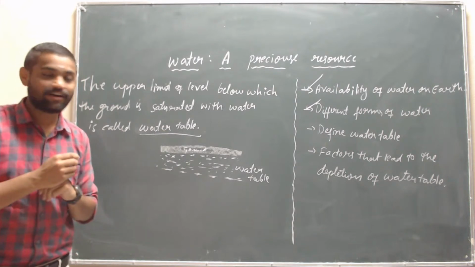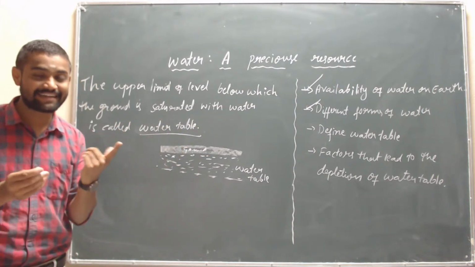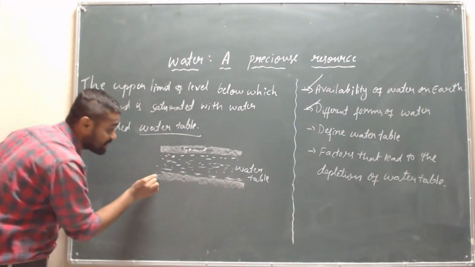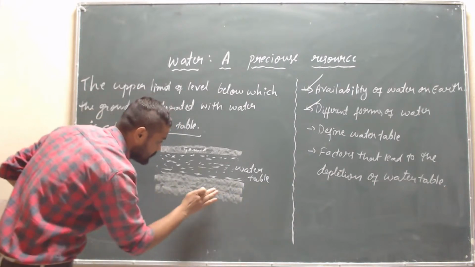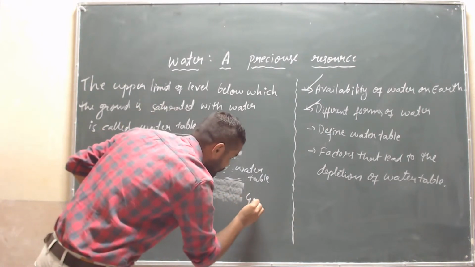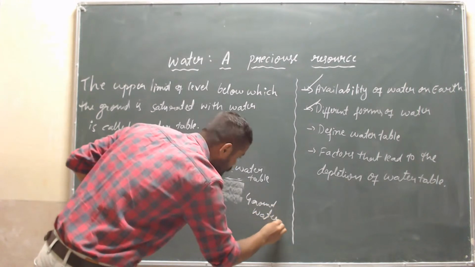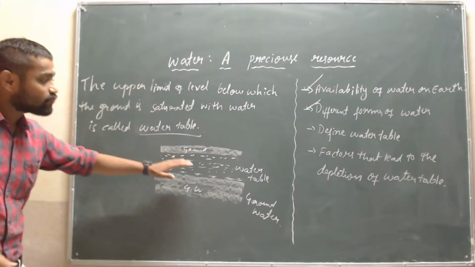Yes, exactly, below the water table the groundwater is present. Is it clear, children? What is the water table?